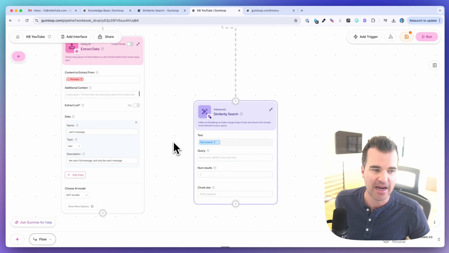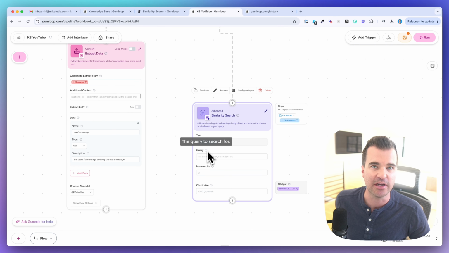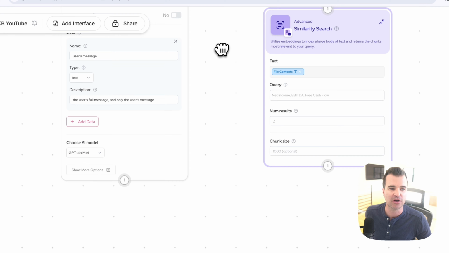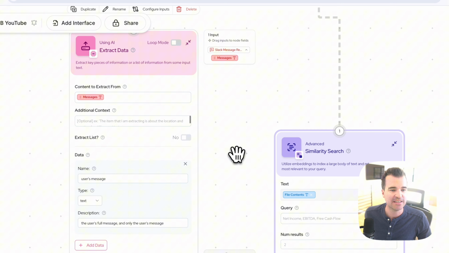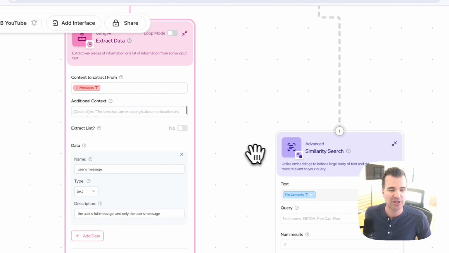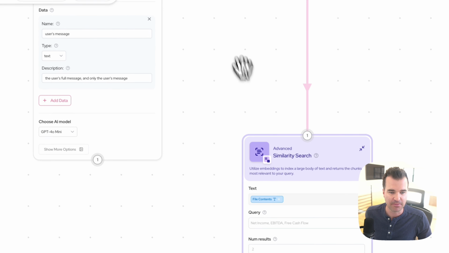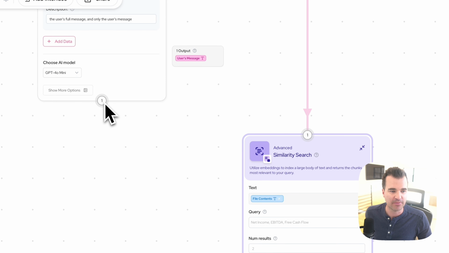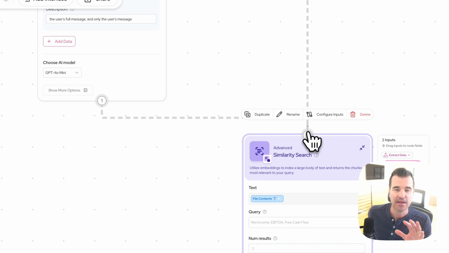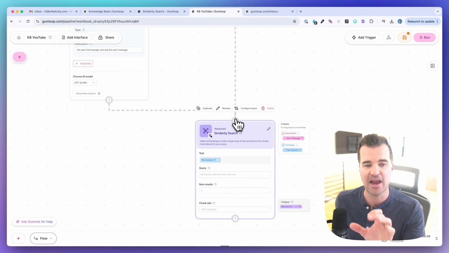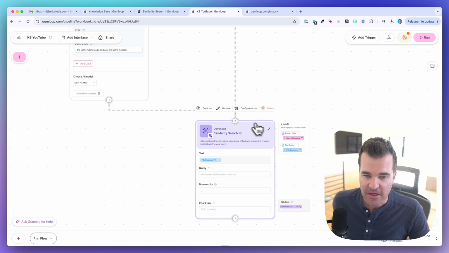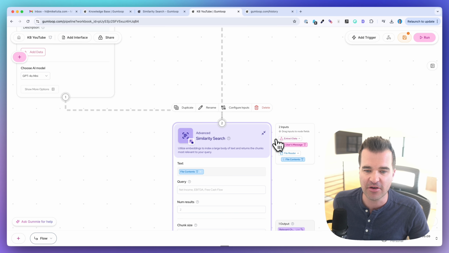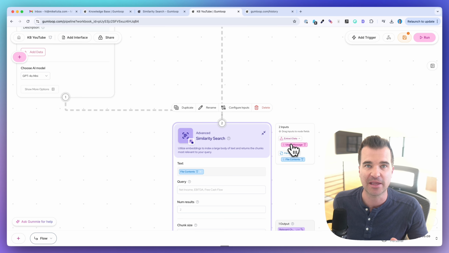All right, so the next thing that we need is the query. What are we searching for, right? We're going to grab the Slack message that we are extracting from the extract data node, which is going to be our question. So let me drag this down a little bit more, and I'm going to drag the output from extract data also into here. Now with the new Gumloop interface, a node can have more than one input from more than one node. So now we can see that we have another input here, which is the user message from the extract data node.